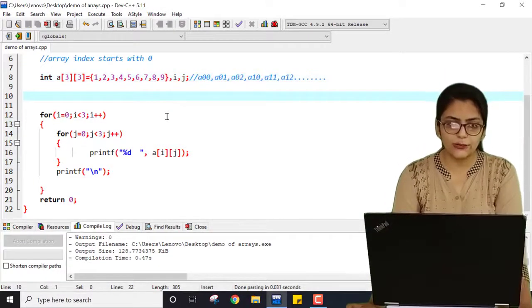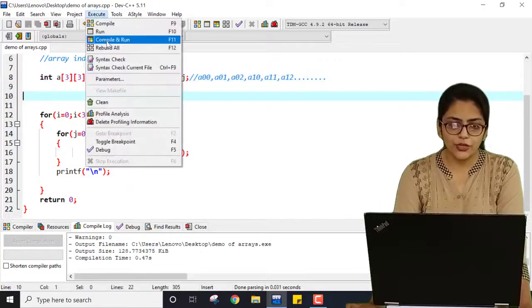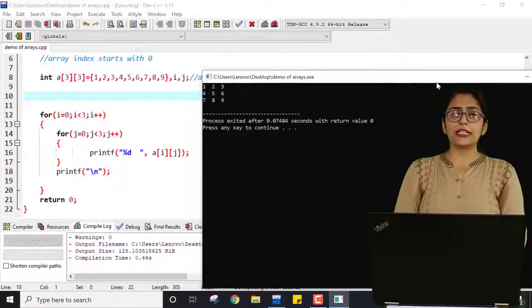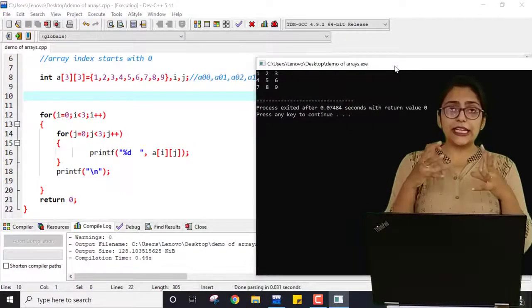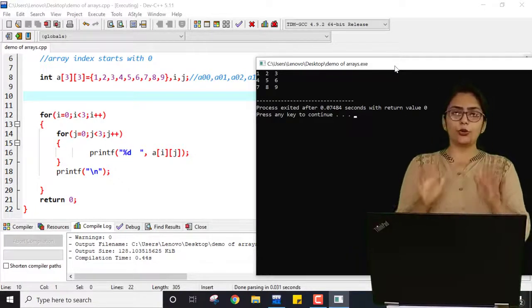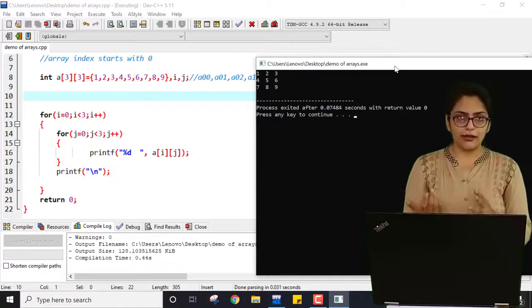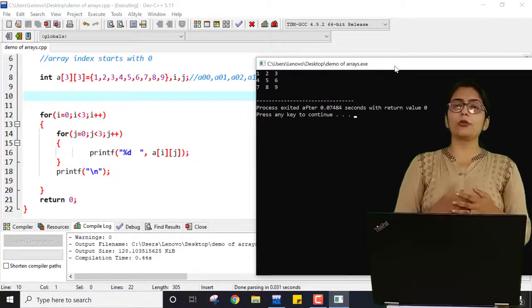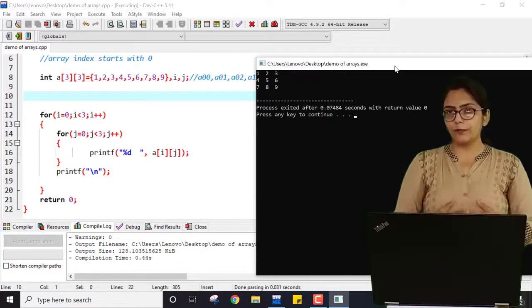If I save this program, compile it and run it, it directly prints this because I have statically given values. Now you know how an array is declared. If they ask you about initialization, then array initialization can be done in 2 ways.